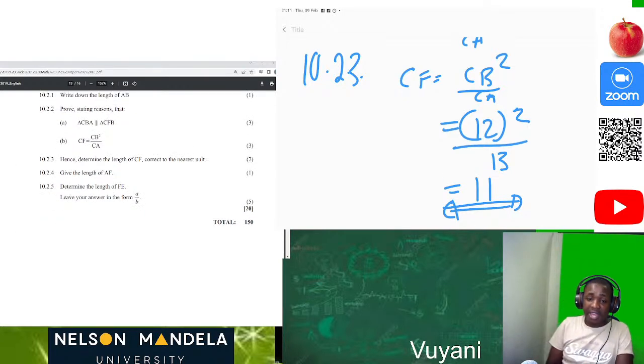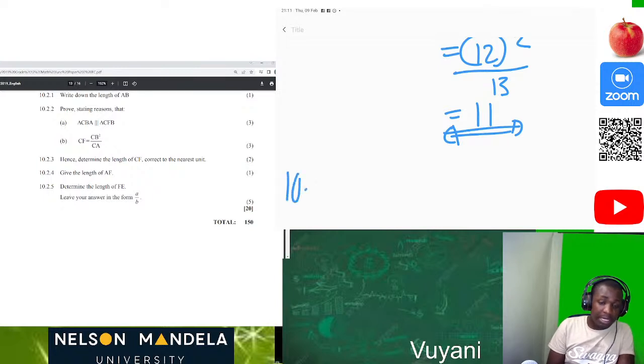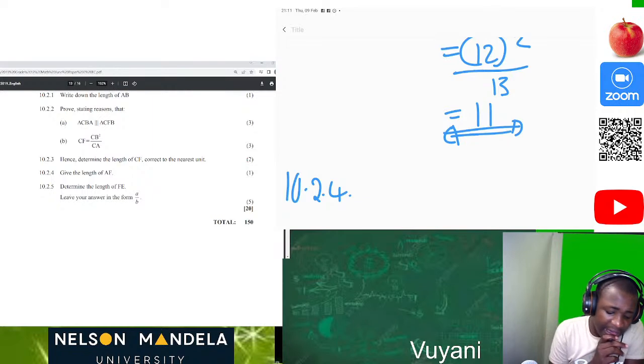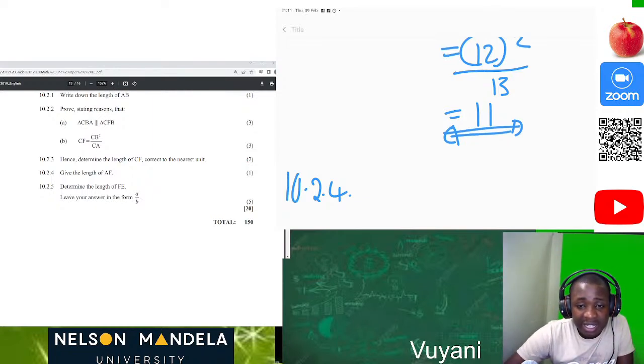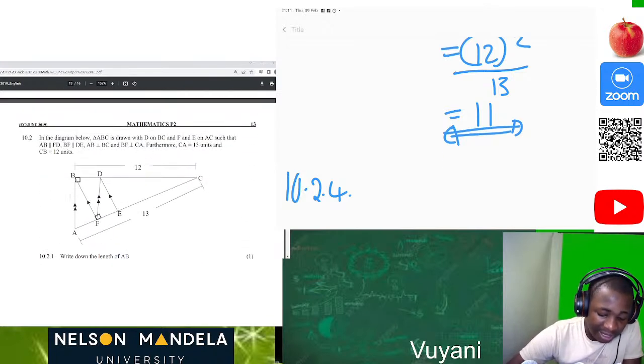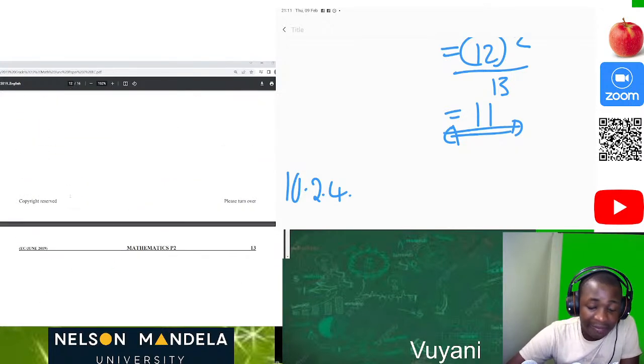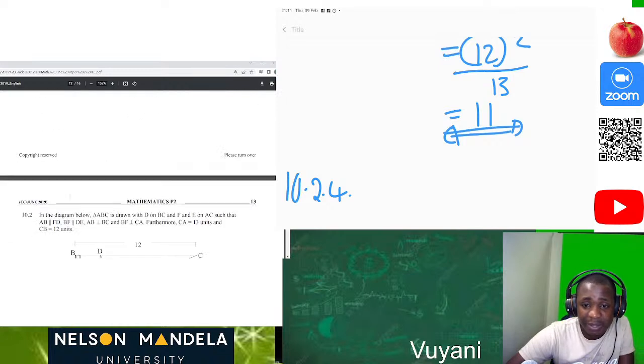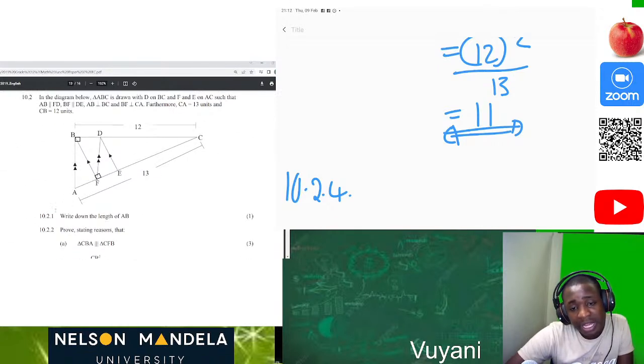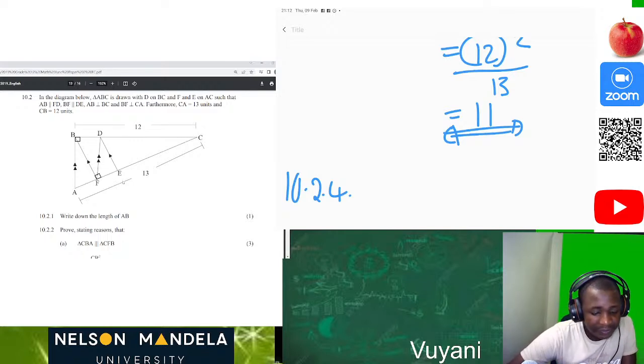10.2.4. Give the length of AF. How can we see AF? AF is so easy. How can we find the length of AF? Where is this triangle? Let's look at it again. We want AF now. We know that AB is 5. Now we want AF.